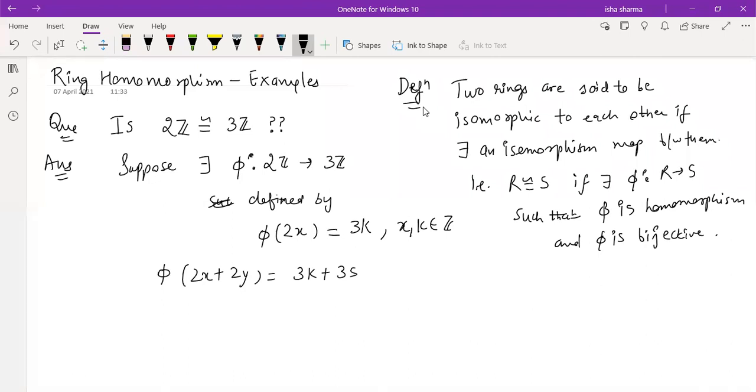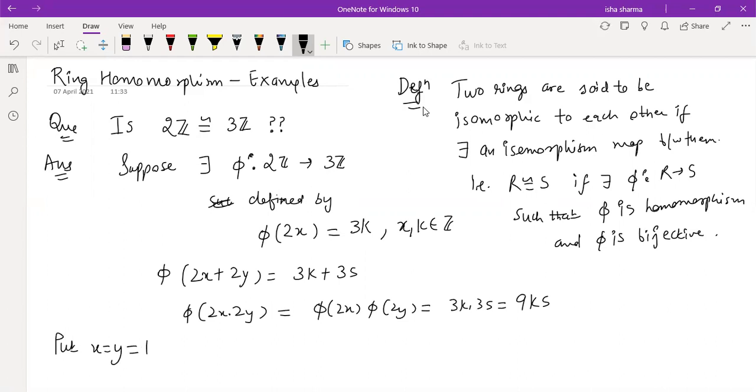So this is this. And if you take phi(2x · 2y), this is phi(2x) · phi(2y). So this is 3k · 3s, which is 9 times ks. Now, particularly if you take x and y same, say both of them are 1. Because to disprove, we just need to generate one counterexample. I'm just taking one. You can try with other examples also if it works for you. So if I put x equals y equals 1, what happens?